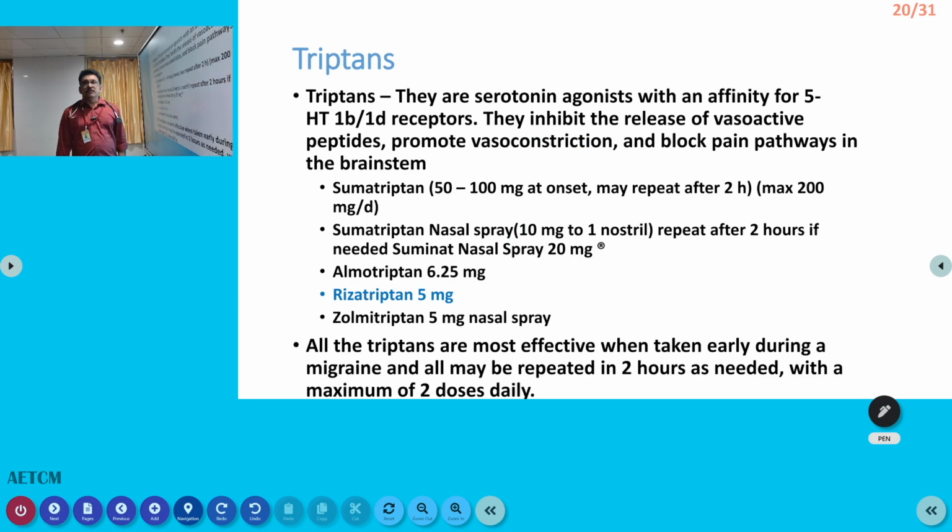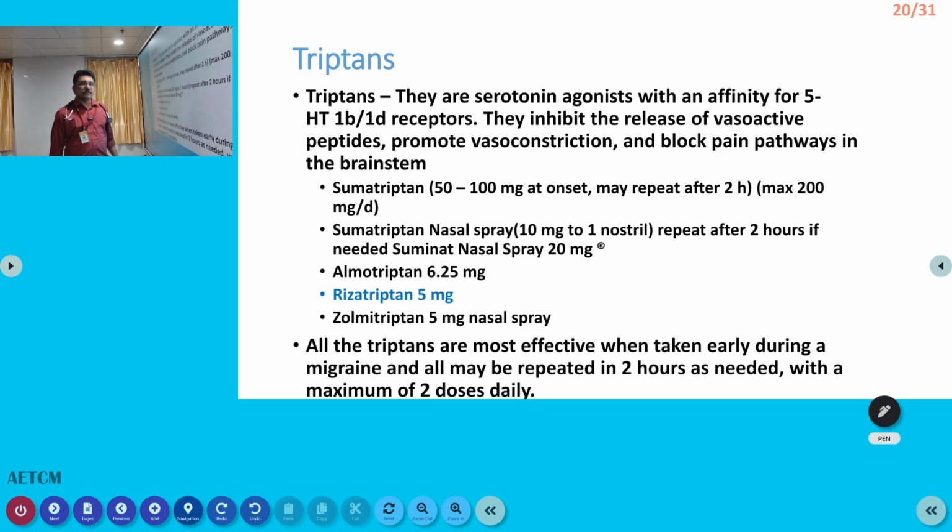Now, triptans also can be given. There are different types of triptans. Normally, we give sumatriptan 50 to 100 milligrams at the onset, and the dose can be repeated after 2 hours. Sumatriptan nasal spray is also available. Rizatriptan sublingual preparations are also available.